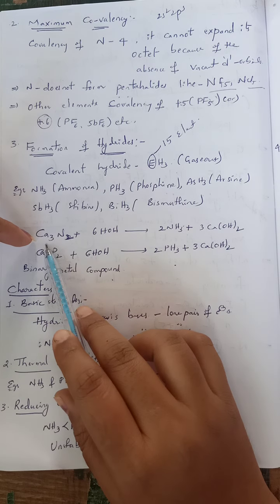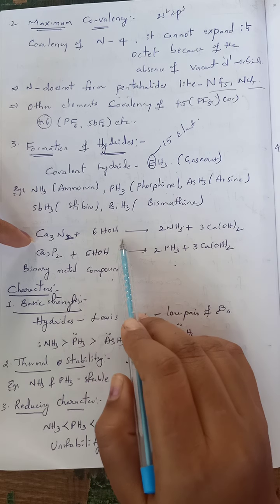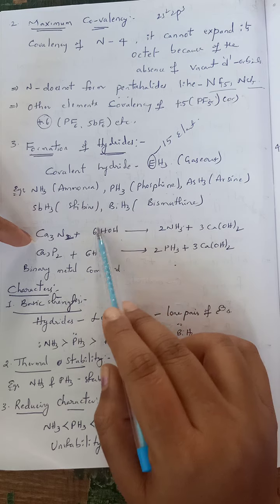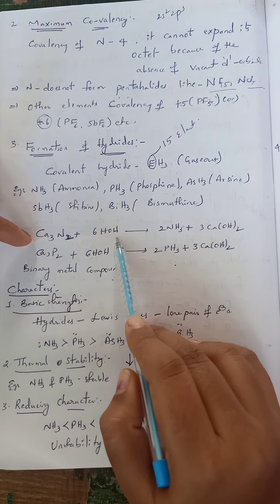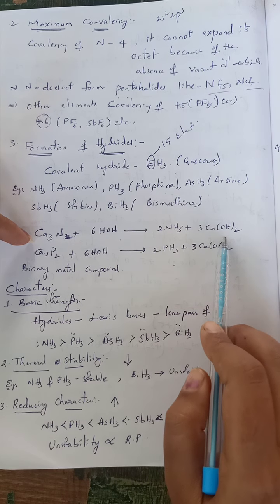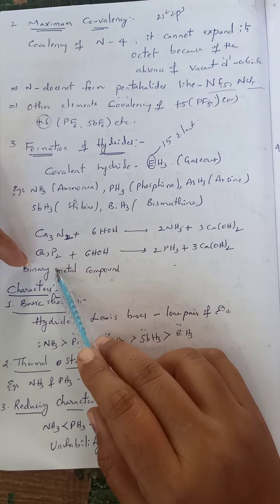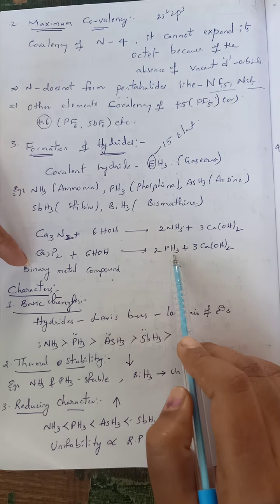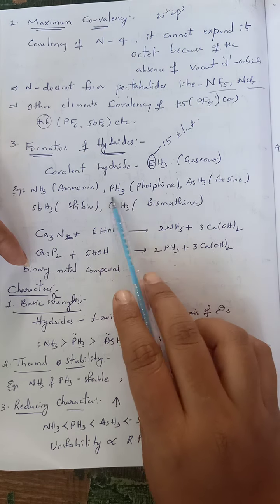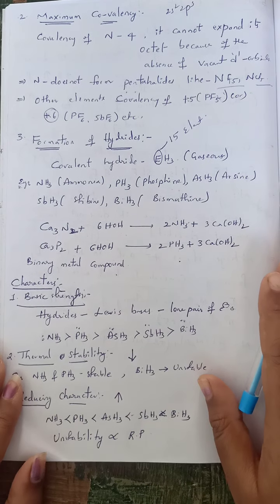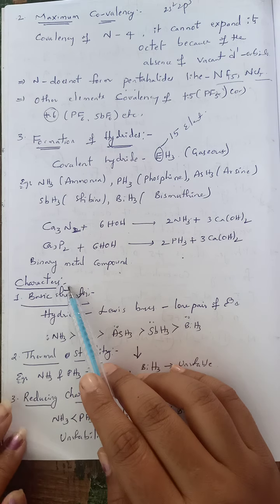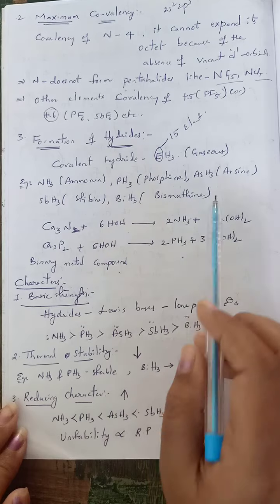For example, calcium nitride Ca3N2, when it reacts with 6 moles of H2O, I have written H2O as HOH, it is converted into ammonia and releases calcium hydroxide. Like that, even calcium phosphide, when it undergoes hydrolysis, is converted into phosphine, which is one of the hydrides of phosphorus. So that is about the reaction with hydrogen, or formation of hydrides.